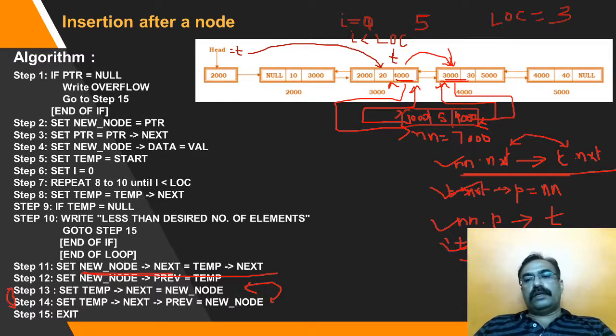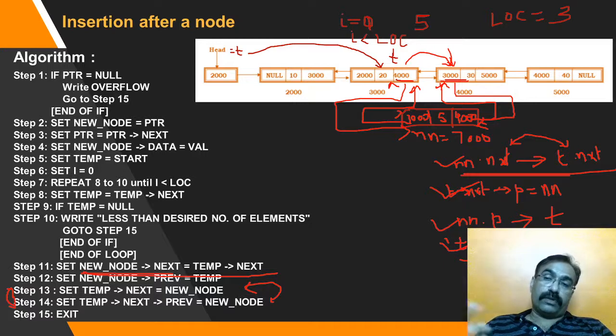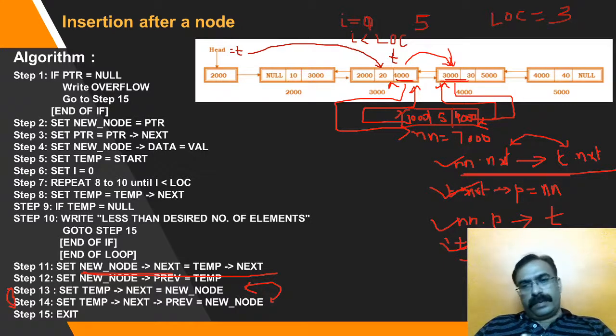In this way, the element can also be inserted at the end. This is all about inserting an element at a particular position. You may be asked to insert an element after a particular value. Okay, so that depends on how you are accessing this. So this is all about insertion of an element at different positions in a doubly linked list. Okay, so this is all from my side in this lecture. Thank you very much.